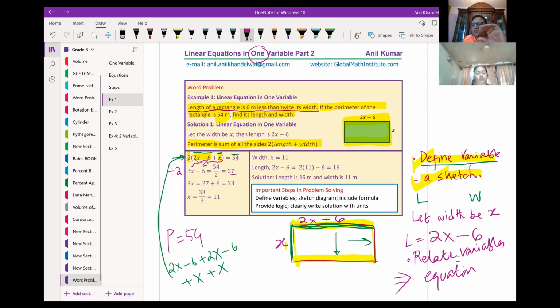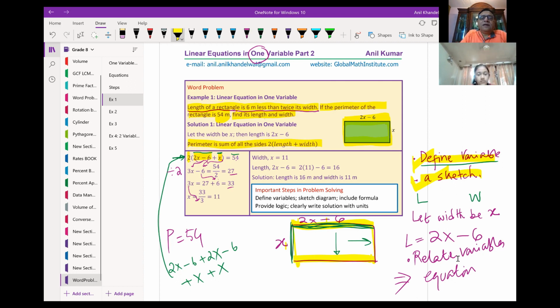I skipped some steps, which you have to fill in, because you know how to solve equations. Our focus now is to understand how to write an equation from the word problem and then solve it. So I'm giving you a shortcut, leaving some steps in between. You have 3x minus 6 equals 27. Now you need to isolate 3x. You will take 6 to the other side, so 27 plus 6 equals 3x. Then you divide by 3. 33 divided by 3 is 11, so you get the value of x.